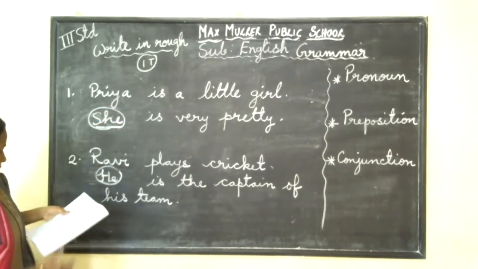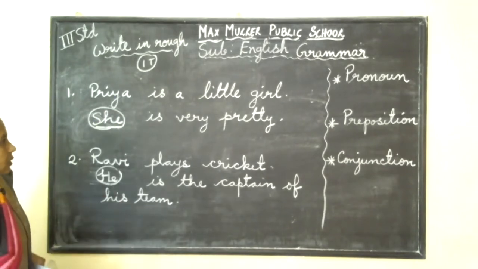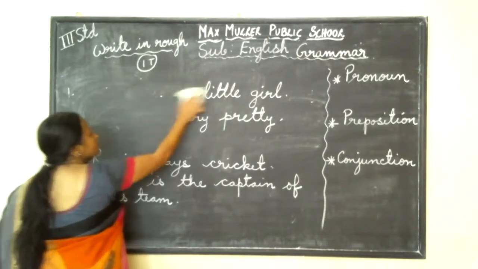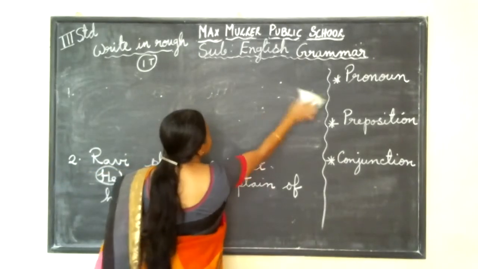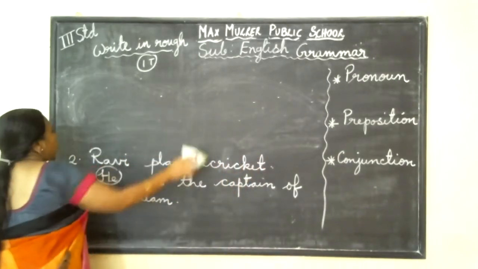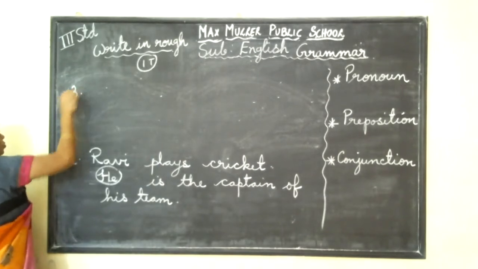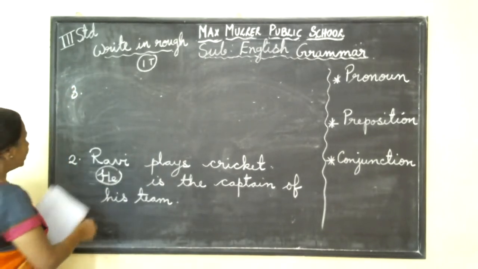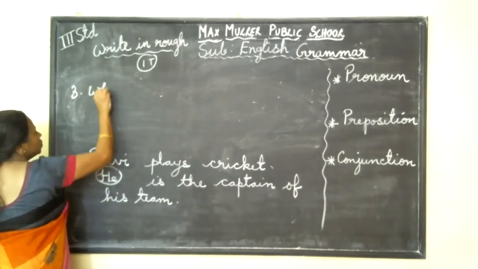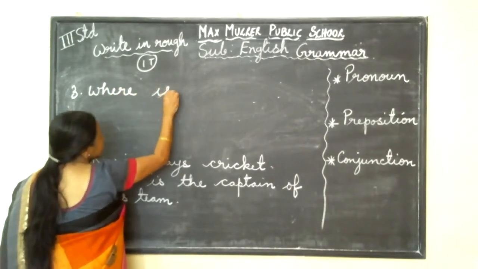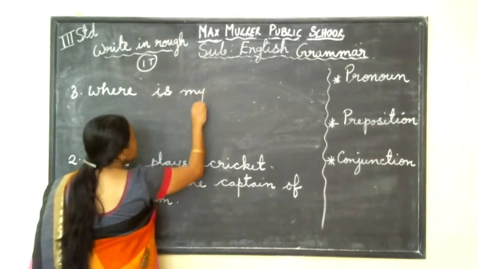One more example I'll give. Here I'll write number 3. Where is my book?